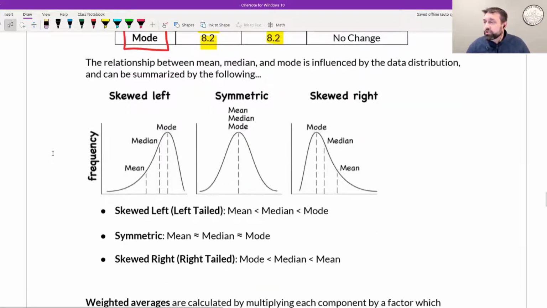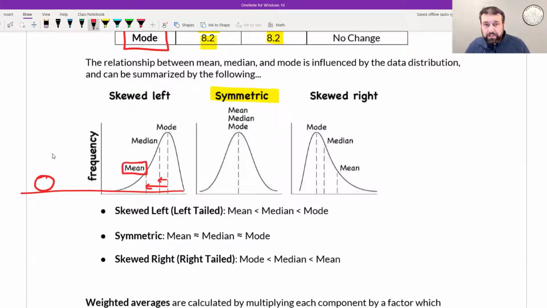And so here visually is what we're talking about. In the middle, you have the symmetric distribution. This is a distribution where the mean, the median, and the mode all kind of line up. You don't have any outliers in this data set, okay? But if you had a situation like we have on the left here, imagine that there's an outlier way over here, right? Like a really large value that is to the left. What that outlier will do is pull the mean and the median to the left. The median a little bit, not too much, but the mean will be skewed significantly to the left.